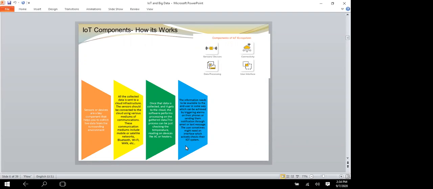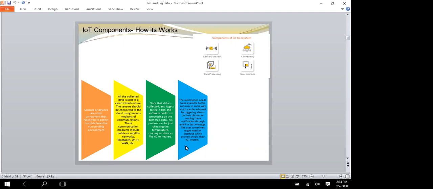The most fundamental step will always remain to pick and collect the data from the surrounding environment, be it a standalone sensor or multiple sensors. Once it has collected the data, it will give it to the next one, which is connectivity.